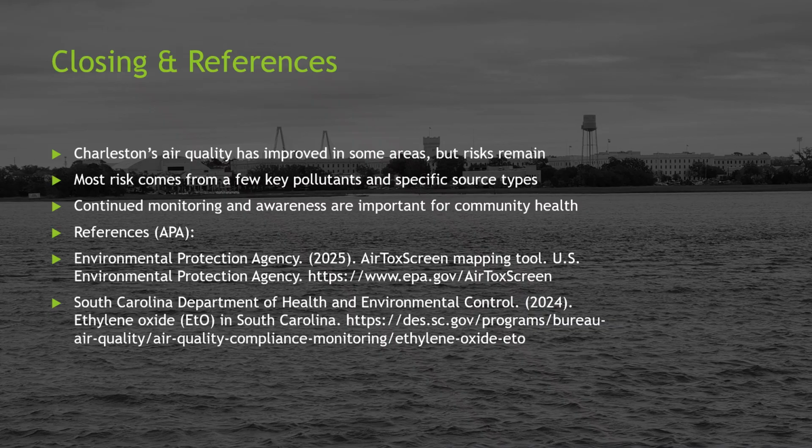In summary, Charleston's air quality has seen improvements in some areas, like reduced ethylene oxide levels, but certain pollutants, especially formaldehyde, continue to be a concern. Most of the overall risk is tied to a few key pollutants and specific sources, making it possible to target solutions more effectively. Ongoing monitoring, transparent reporting, and community awareness will all be important in protecting public health moving forward.